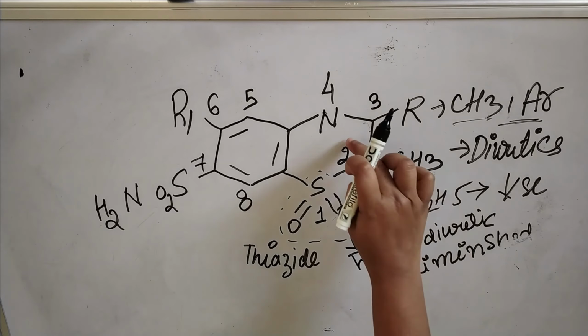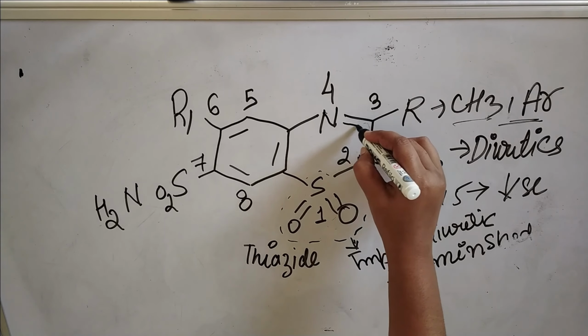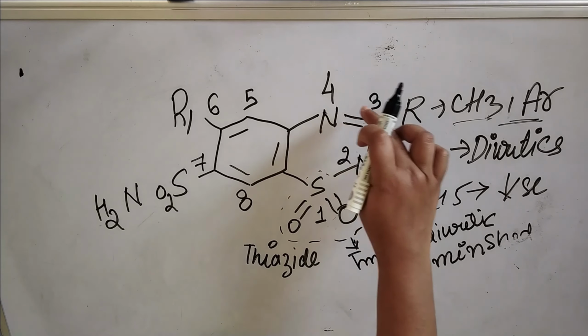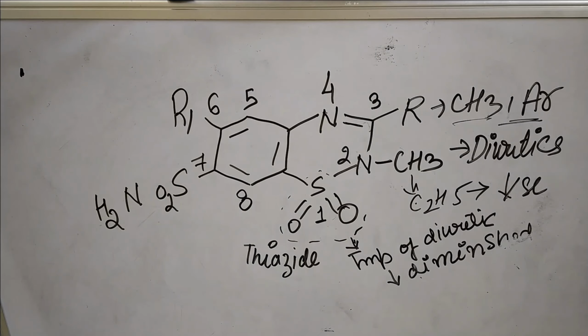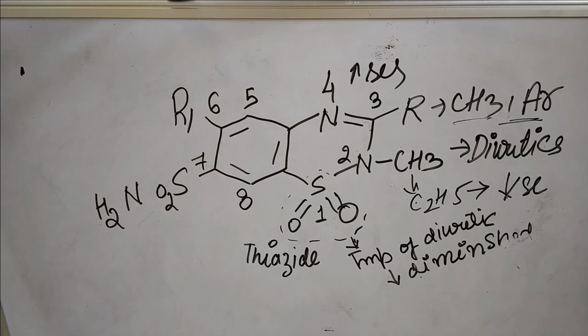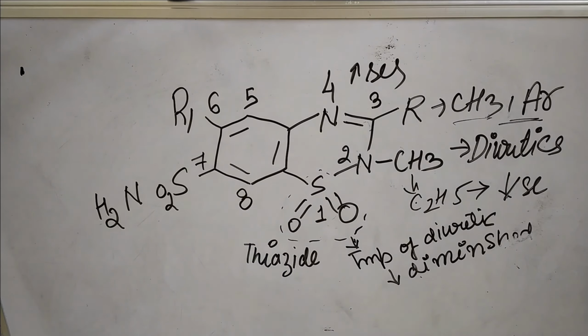Now next, the position between 3 and 4. If a double bond forms here, or saturation takes place, means if the double bond occurs between position 3 and 4, the diuretic activity increases. So if the double bond is introduced between the third and fourth position, the diuretic activity will increase.